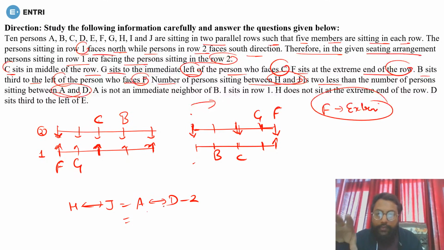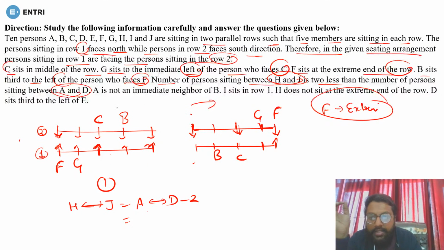Is it clear or not? First of all, let me know this thing. A minimum of 2 persons should be there between A and D. So where is the possibility, first of all, for A and D? In row 1 of case number 1, there is no possibility for A and D, because you need a minimum of 2 persons. So you can't have A and D in this case.